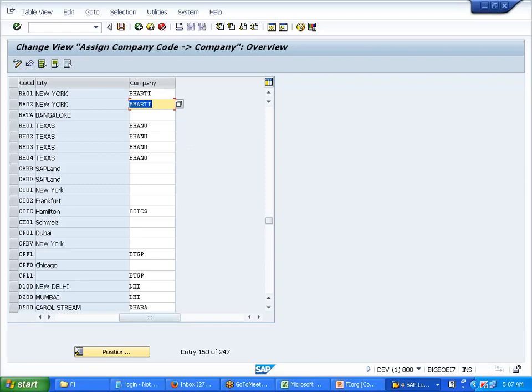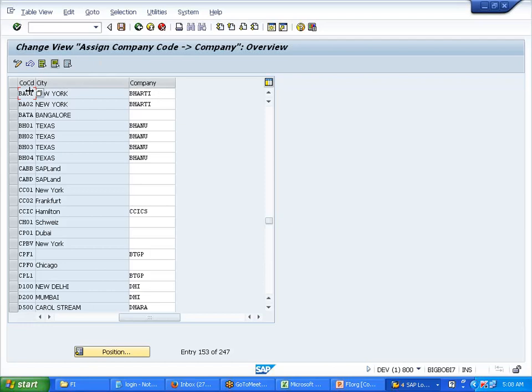Now you need to understand the relationship over here. So one company can have many company codes. Agree? A single company code can be associated with only one company, Bharti. For this company code, I cannot assign another company, Reliance, Tata, or Manoj, whatever it is.